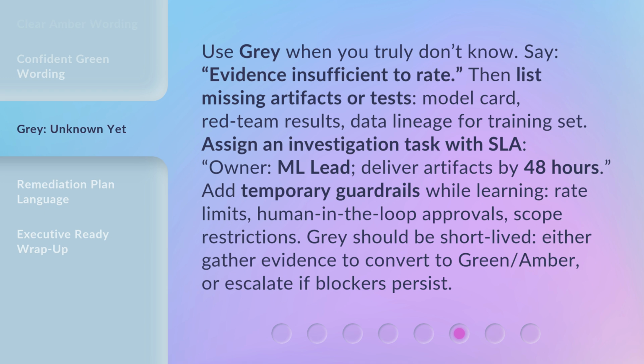Deliver artifacts by 48 hours. Add temporary guardrails while learning: rate limits, human-in-the-loop approvals, scope restrictions. Gray should be short-lived. Either gather evidence to convert to green or amber, or escalate if blockers persist.